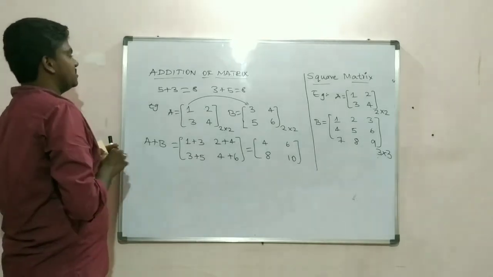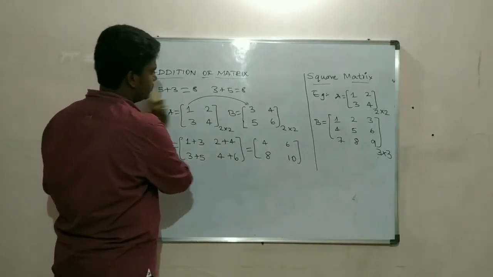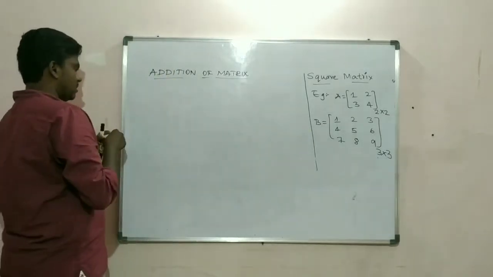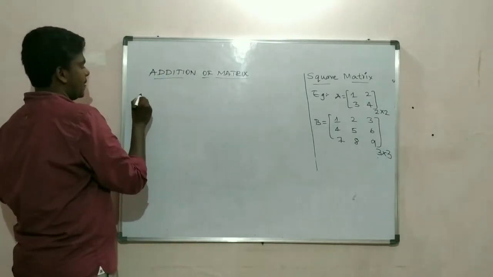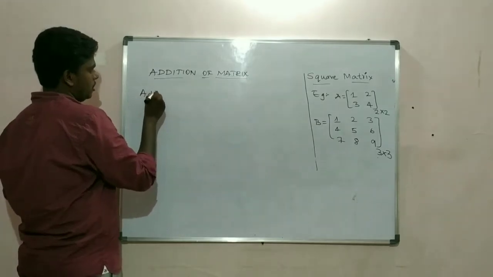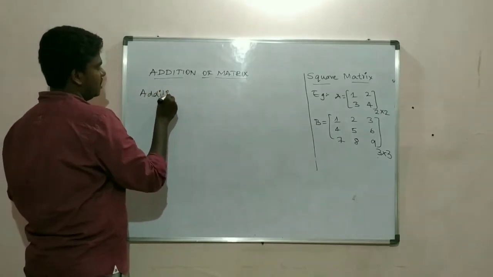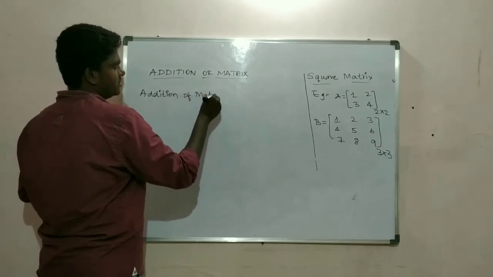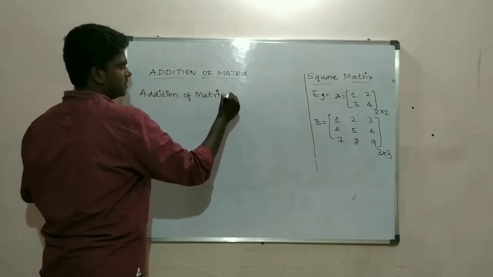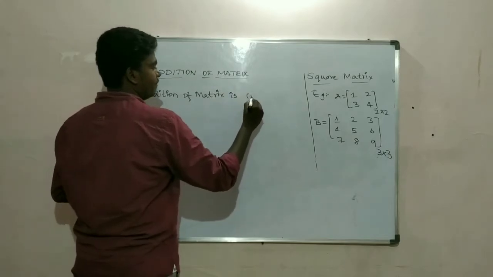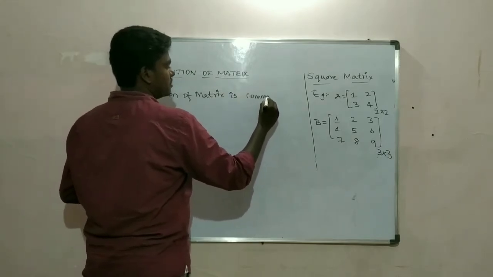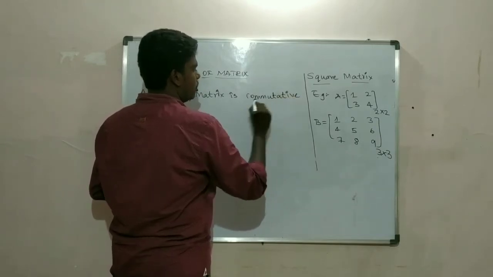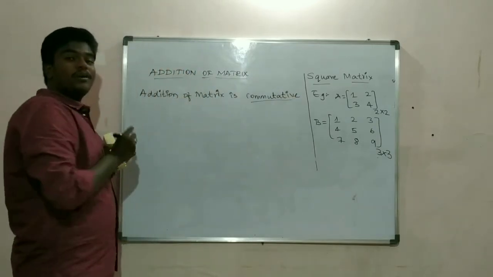Next thing, addition of matrix is commutative. Now what is commutative?